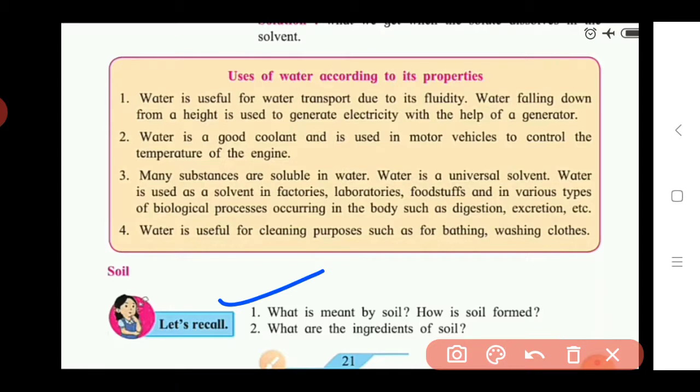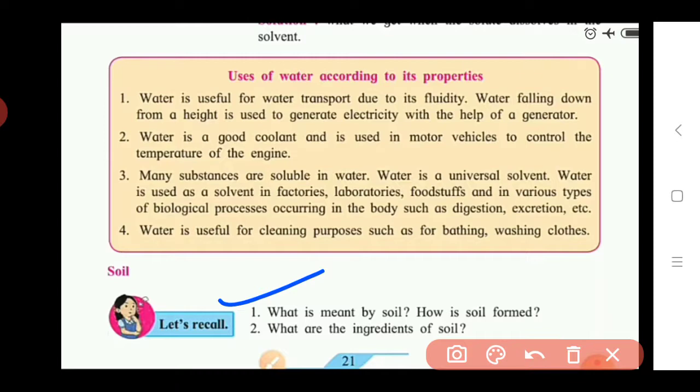So you also studied about the soil in the last standard, 6th standard. Okay, you also studied about the layers of the soil, how the soil is formed. And what are the ingredients of the soil? So all these concepts you studied in the last standard, 6th standard. So you try to give the answers, what is meant by soil, what do you think about that, and give the answers. I also explain here in short.